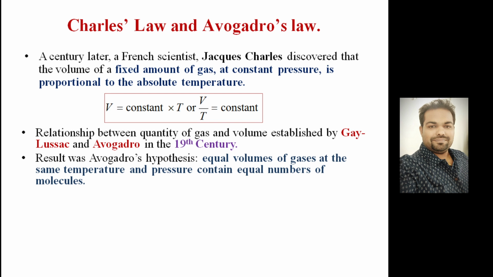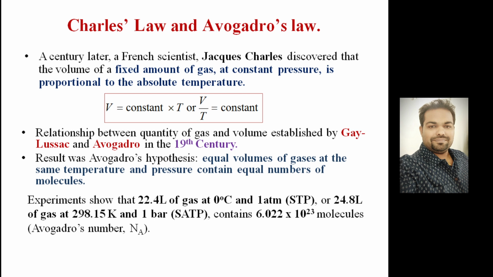The result was Avogadro's hypothesis, which states that equal volumes of gases at the same temperature and pressure contain equal numbers of molecules. So as per this, volume is directly proportional to the number of moles. Experiment shows that 22.4 liter of gas at 0 degrees C and 1 atmosphere, this is known as standard temperature and pressure, or 24.8 liter of gas at 298.15 Kelvin and 1 bar, standard atmospheric temperature and pressure. Keep in mind, standard temperature and pressure is 0 degree C and 1 atmosphere, and standard atmospheric temperature and pressure is 298.15 Kelvin and 1 bar.